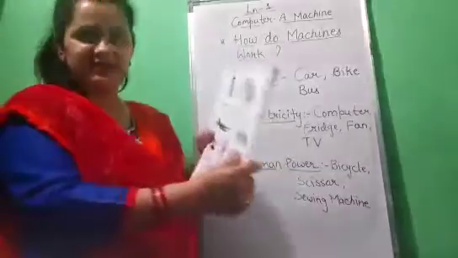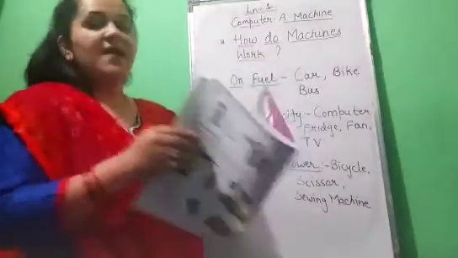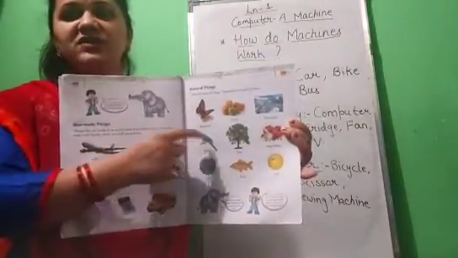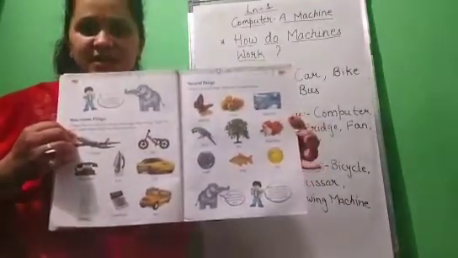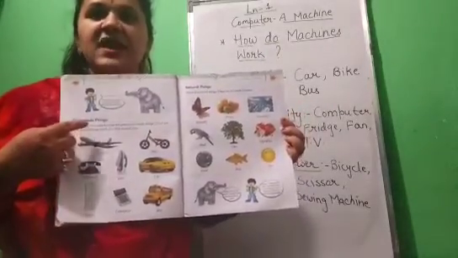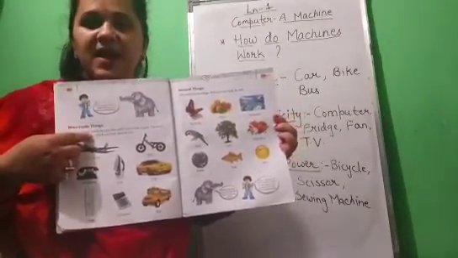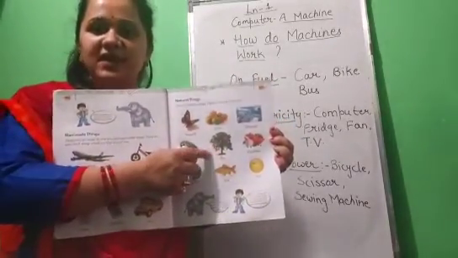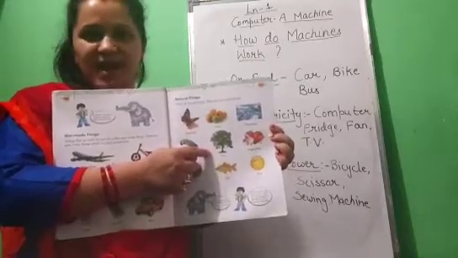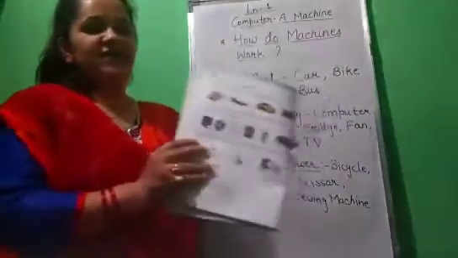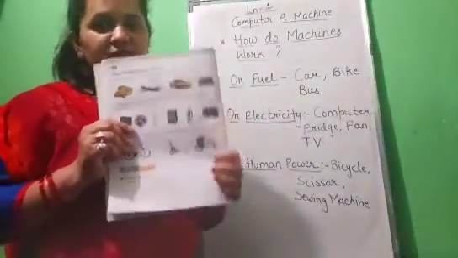Now children, do you understand the difference between man-made things and natural things? Yes. So you have to learn this. Man-made things are the things made by man. Natural things are the things not made by man. Very good, children.